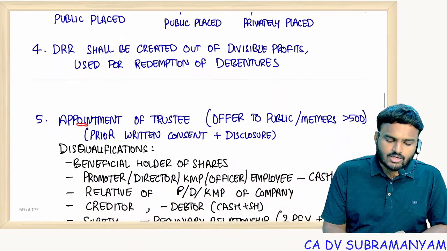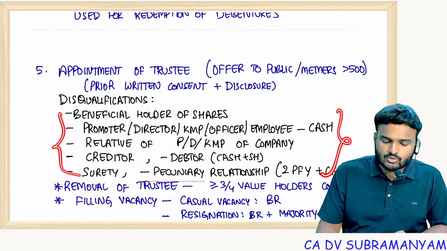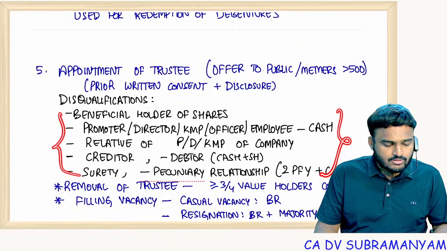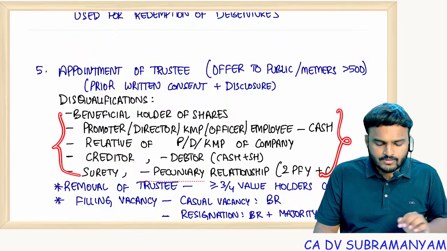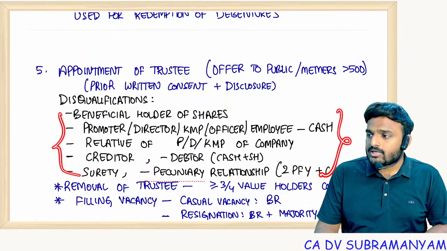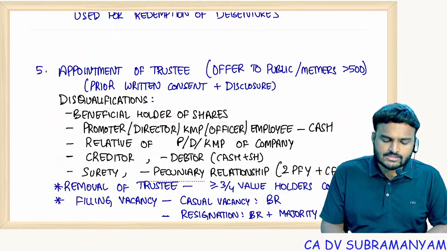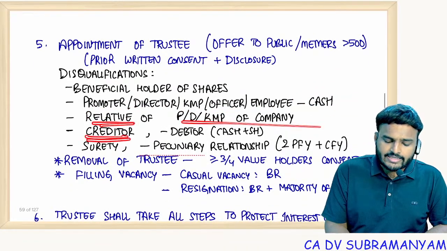Next one, appointment of trustee. Be careful with respect to beneficial owners. Disqualifications. So the following people cannot become debenture trustee. Who are the following people? Beneficial holder of the shares, promoters, directors, KMP, officer, employee of the company, relative of the above people, creditor,